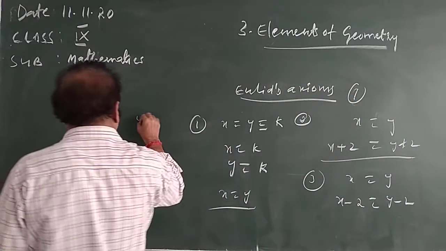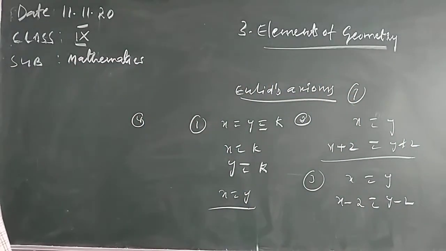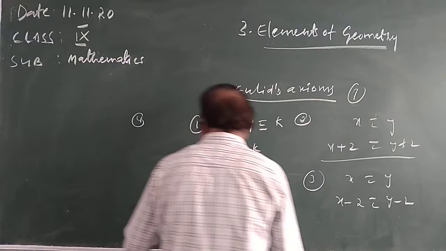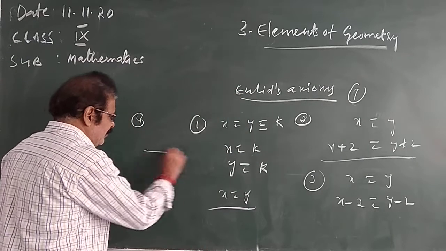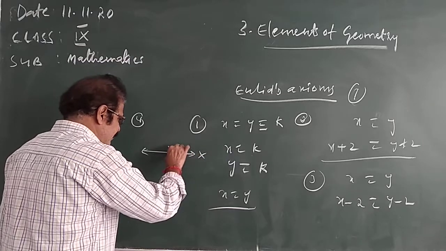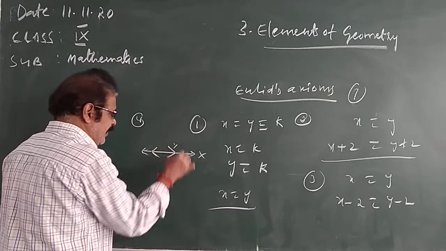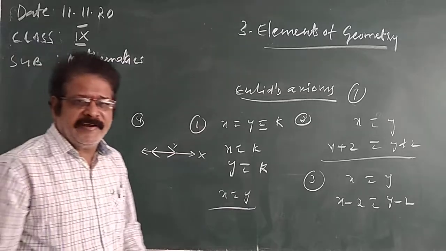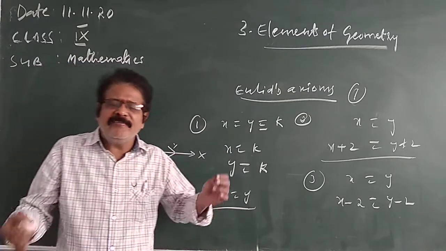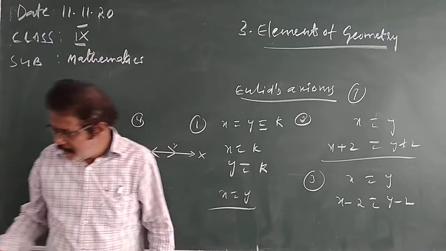The fourth axiom is, things which coincide with one another are equal. For example, here x is there, and one more, y, is there. These two coincide. Coincide means one over the other. Then the things which coincide with one another are equal.